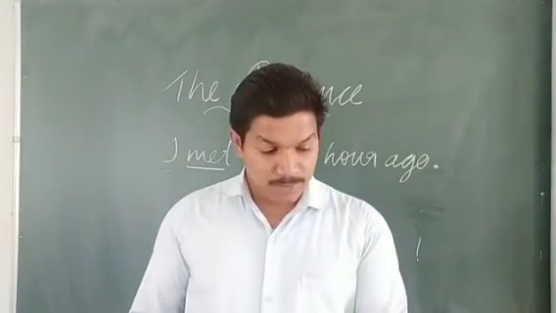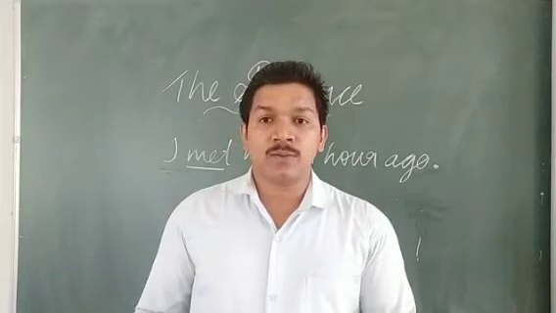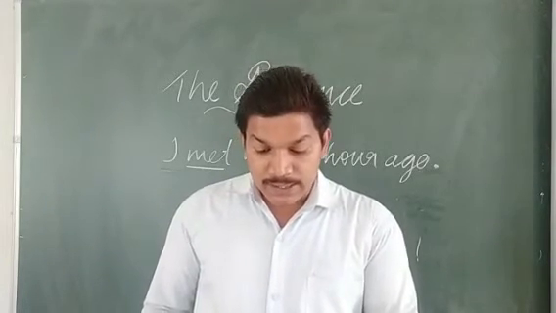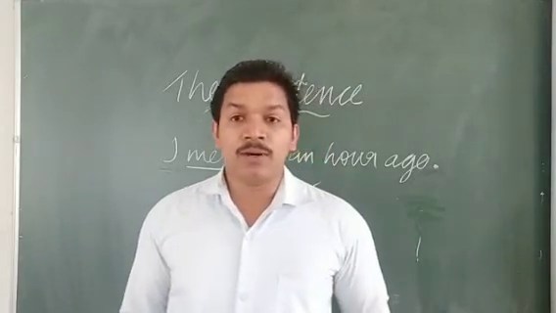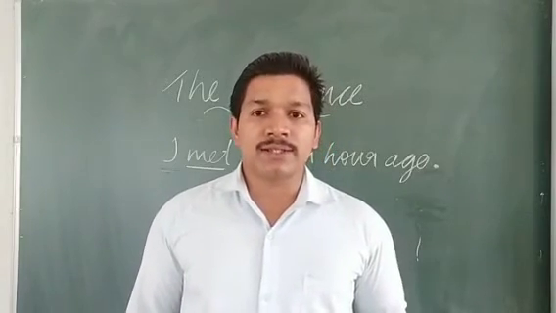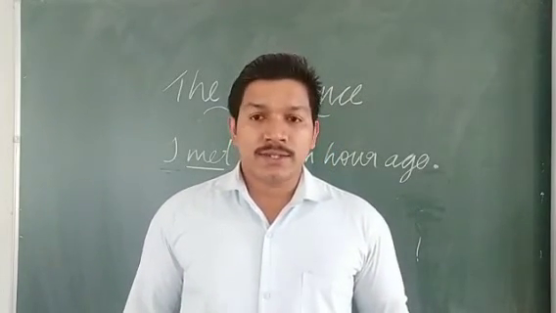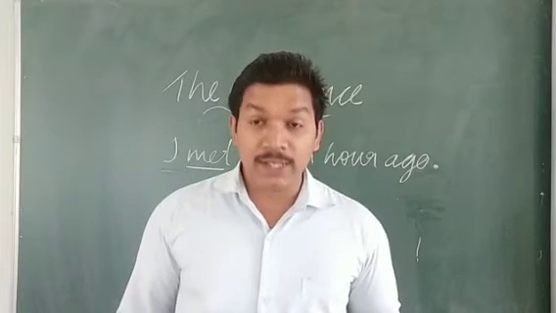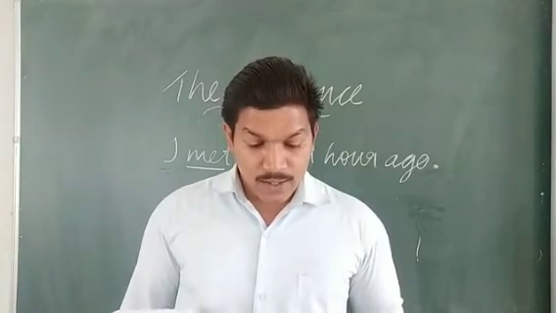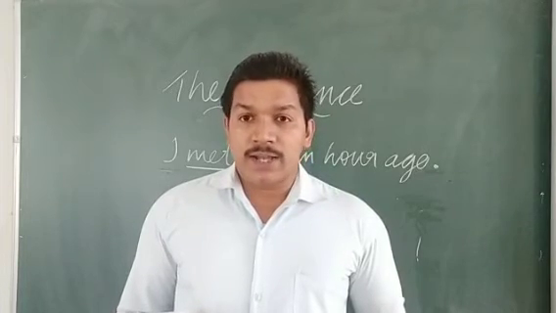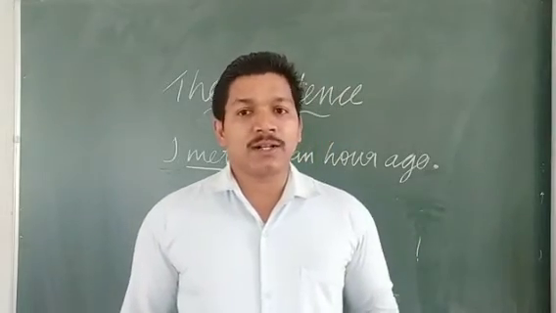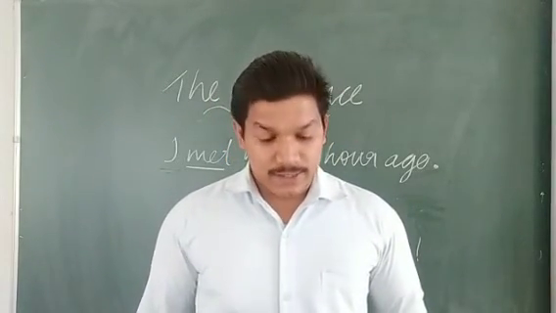Okay. So there is one more exercise. Pick out the sentences from below, putting a tick against them. Some groups of words are given there, and you have to understand whether each is a sentence or not. Okay, and if it is a sentence, then you have to make a tick mark against it. The first one, "on the chair." There is no verb there, and it is not starting with a capital letter. So we can understand that this is not a sentence, and you need not make a tick mark.